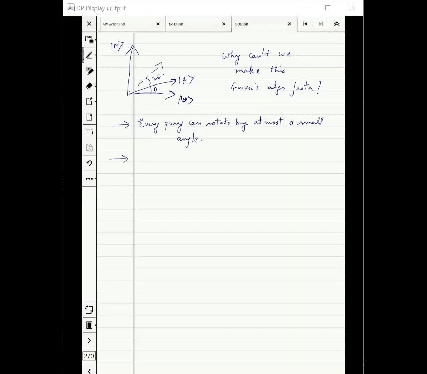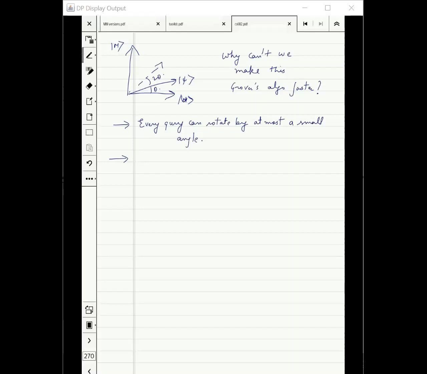Correct? Yes, sir. In that sense, the precision you require is not really that big a problem, even if theta is bigger. I'm 100% sure that if we are at a 30-degree angle to M, then we have good enough probability of measuring marked items. And actually, we have an oracle to check whether something is marked. So even if we get probability higher than half, we are good. We have a one-sided error algorithm, right? Yes, sir.